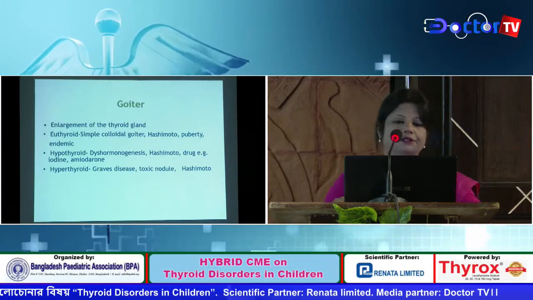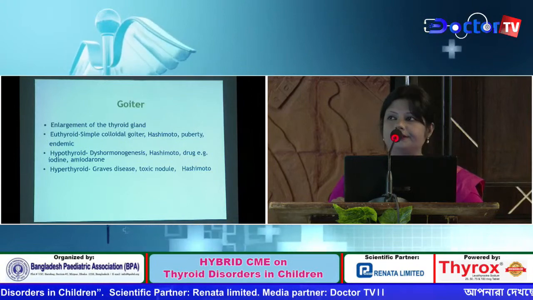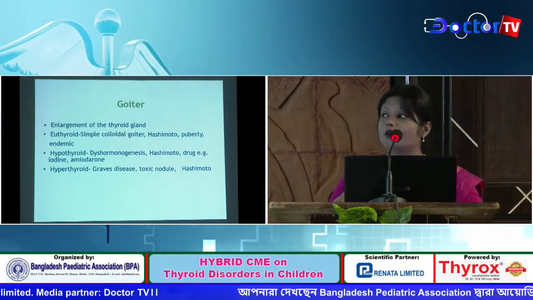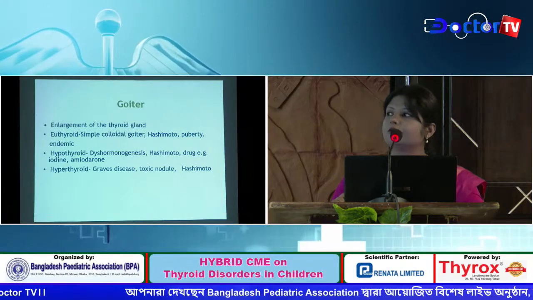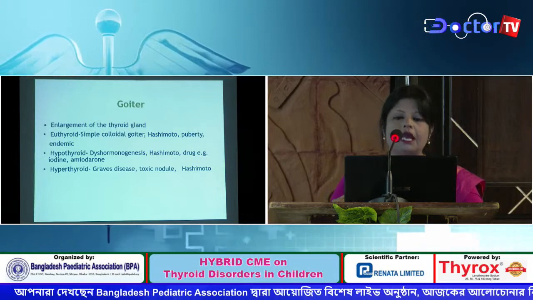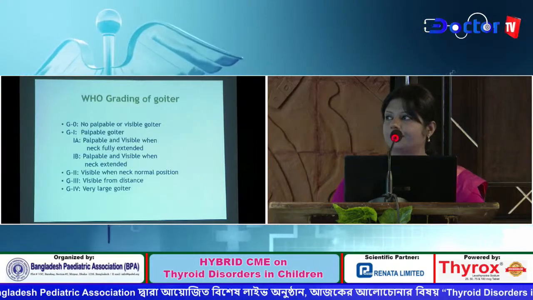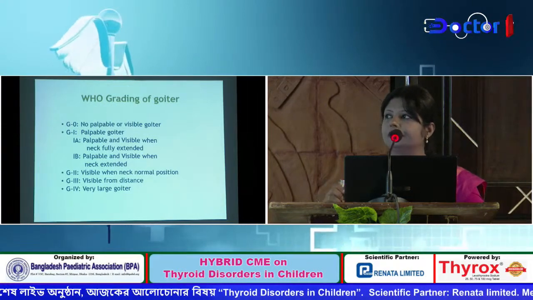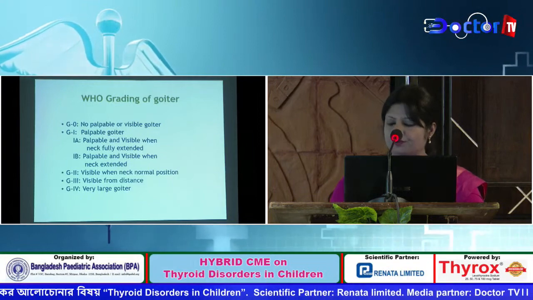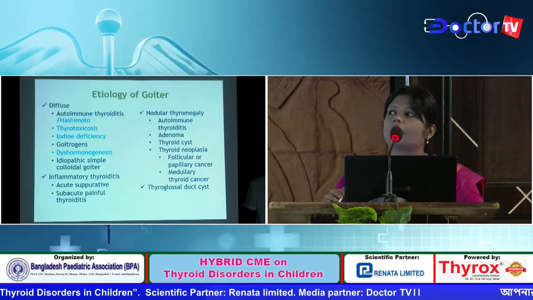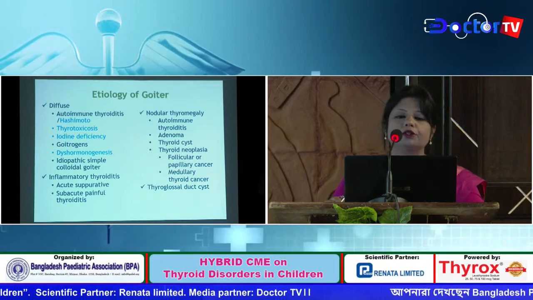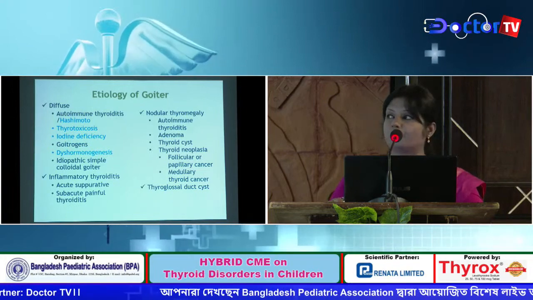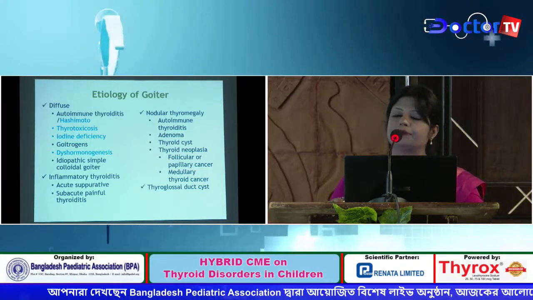Now what is goiter? It means enlargement of thyroid gland, and it may be euthyroid, hypothyroid or hyperthyroid. Interestingly, Hashimoto's thyroiditis presents with all forms, whereas Graves' disease presents with hyperthyroidism. The World Health Organization grading of goiter is done from 0 to 4. Among the etiology of goiter, Hashimoto's thyroiditis, Graves' disease, iodine deficiency and dyshormonogenesis are important,